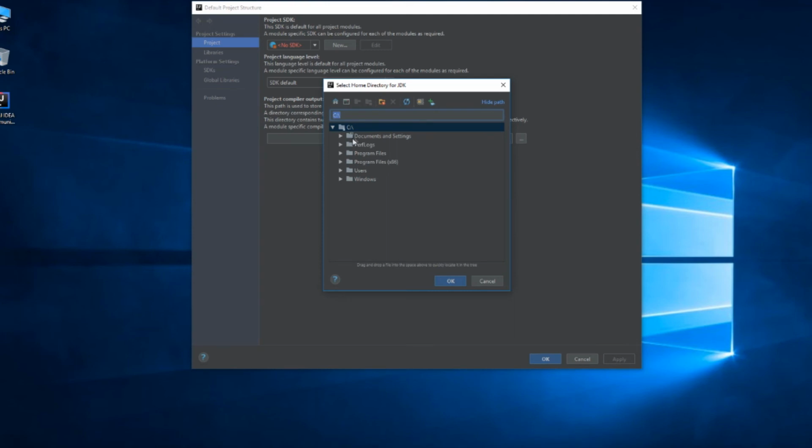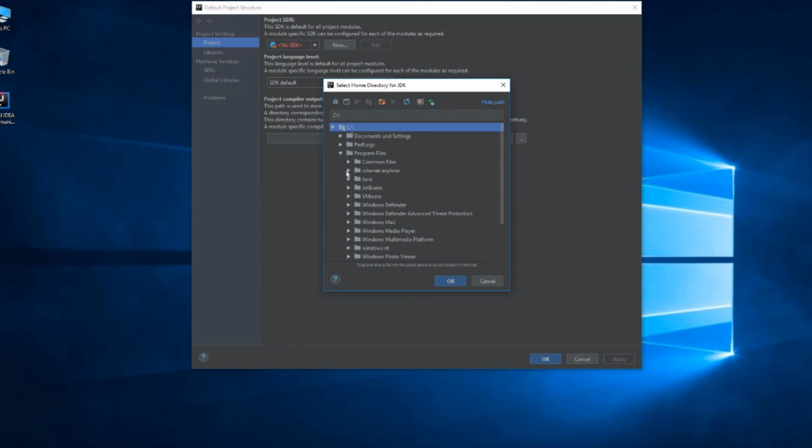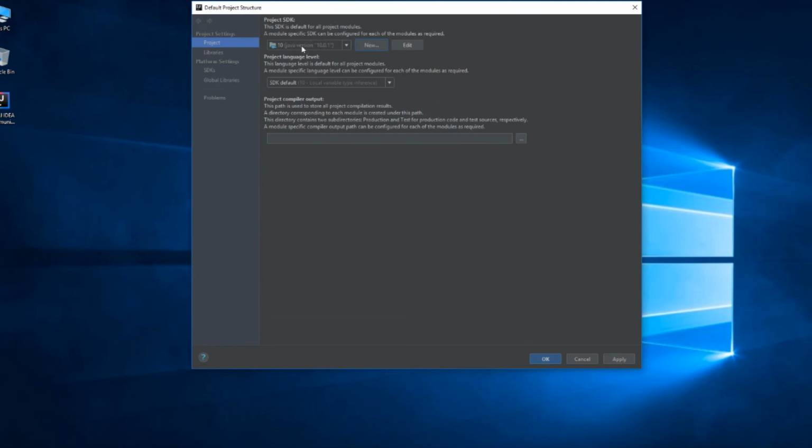If you remember, I said that we'll need installation path of JDK. It was on C, Program Files, Java, and make sure to select JDK, not JRE. Click OK. As you can see, we have JDK version 10 and SDK default to project language level 10. Click Apply and OK.